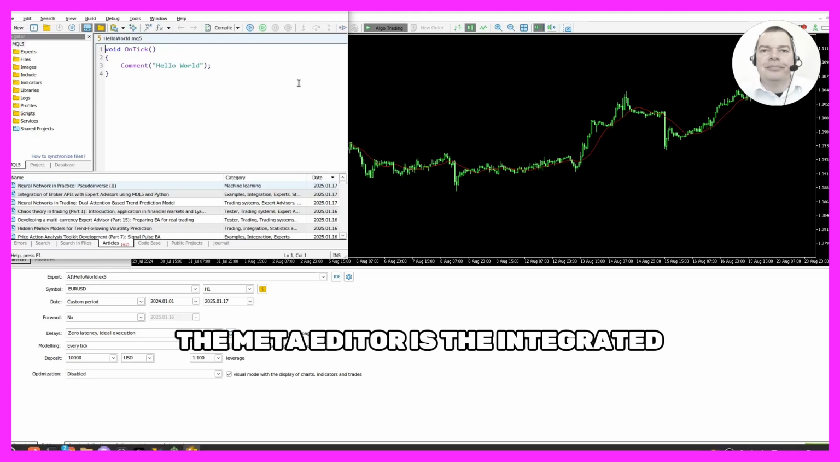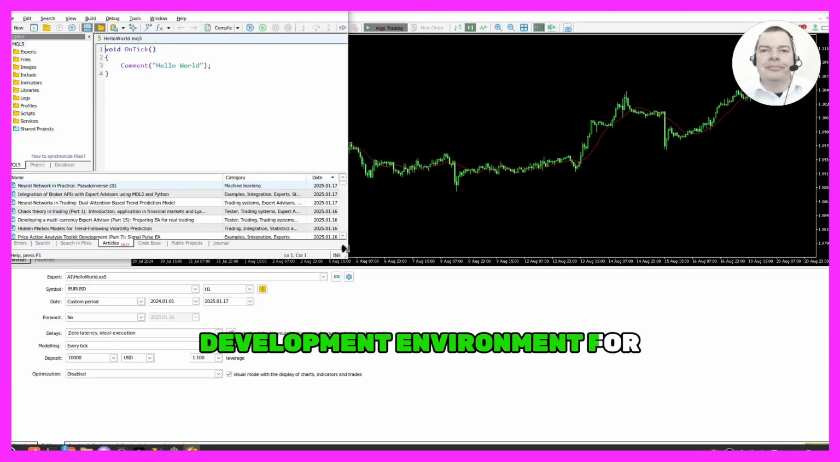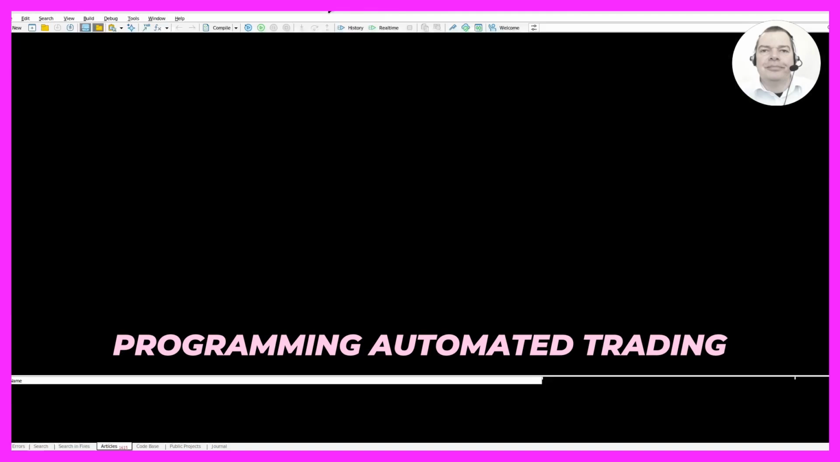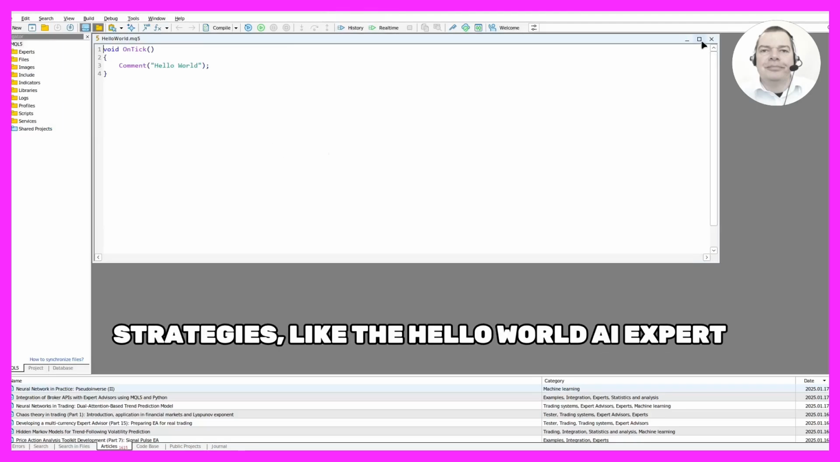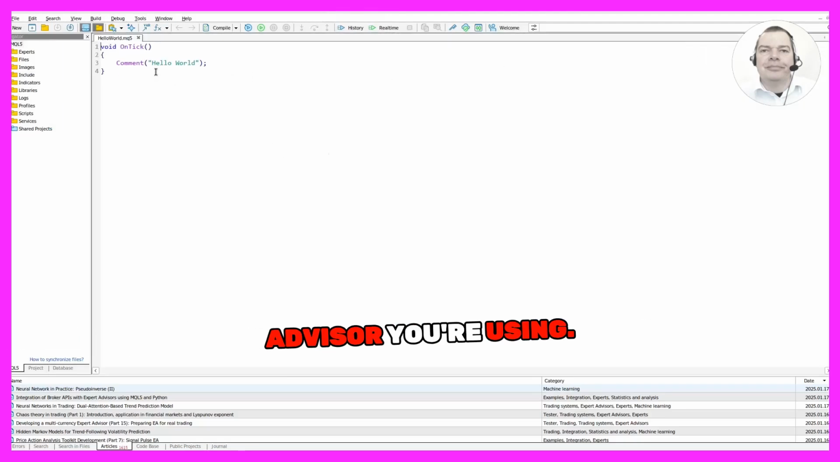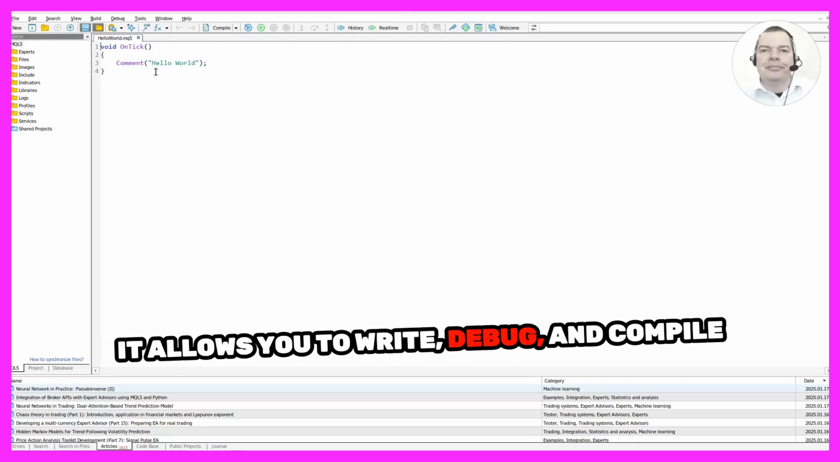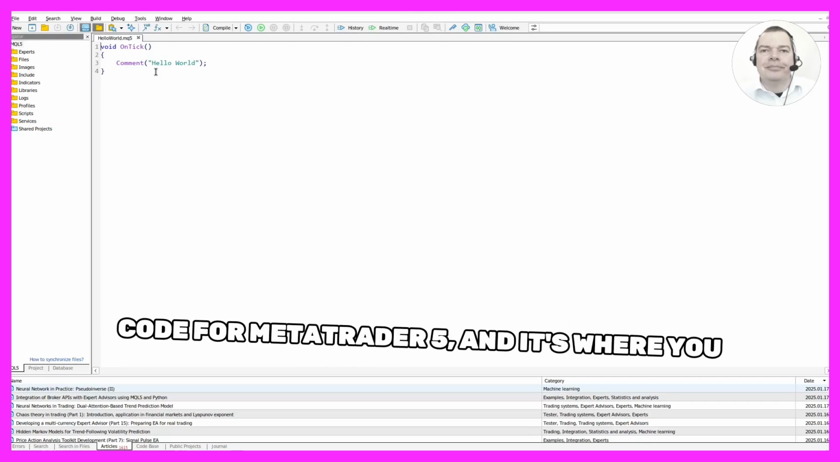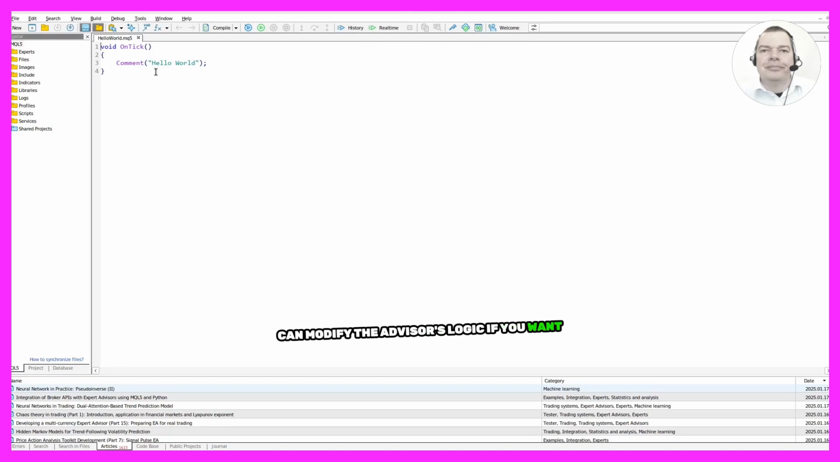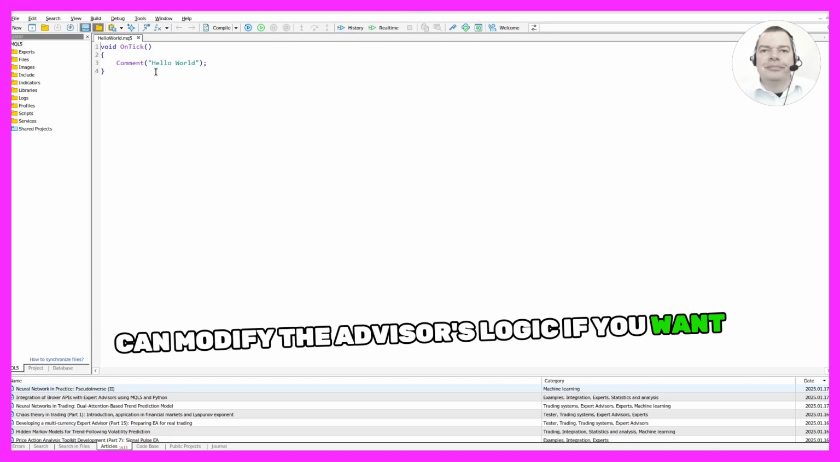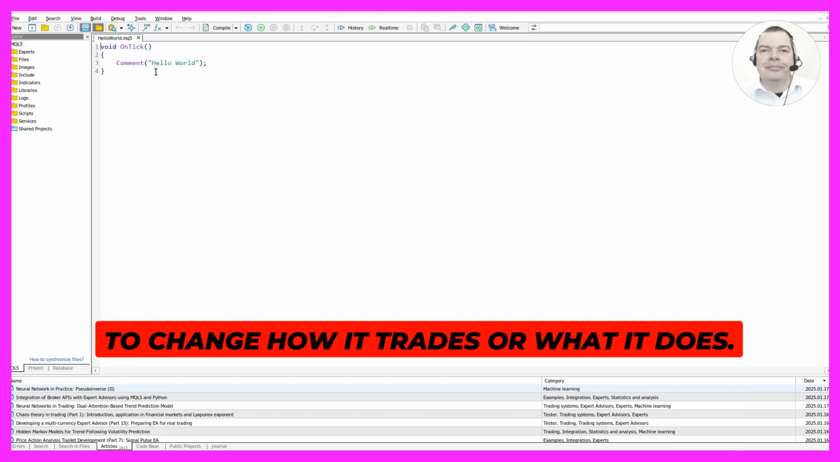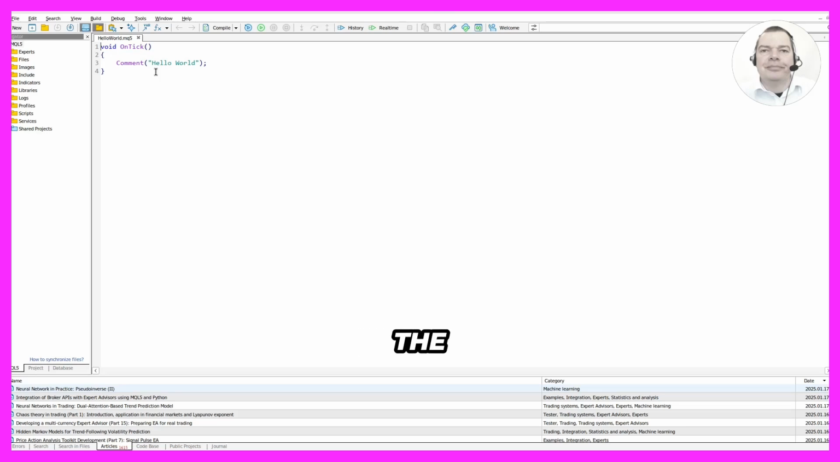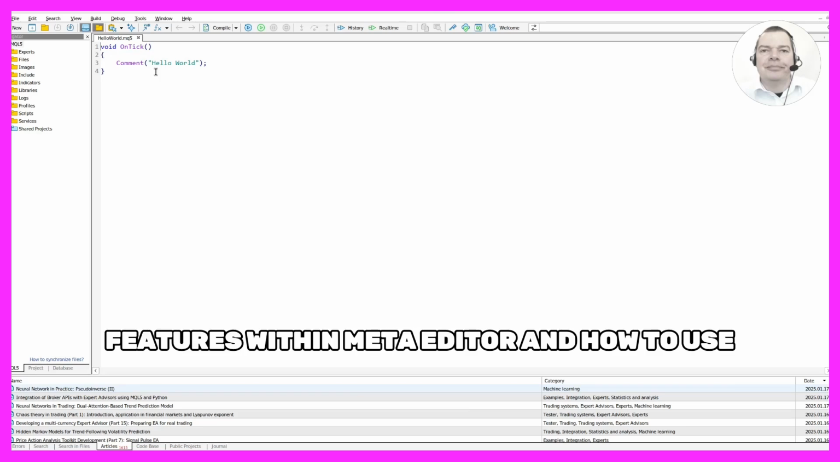Okay. The MetaEditor is the Integrated Development Environment, IDE, for programming automated trading strategies, like the Hello World AI Expert Advisor you're using. It allows you to write, debug, and compile code for MetaTrader 5, and it's where you can modify the advisor's logic if you want to change how it trades or what it does. Would you like to explore the different features within MetaEditor and how to use them?